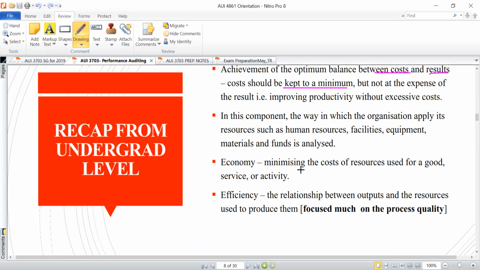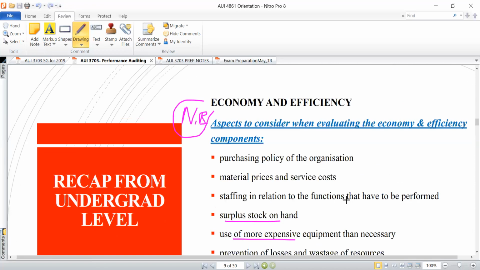So the core objective behind this element, we're just trying to ensure that the organization is saving as much as possible on the expense or costs that is associated with the process or operation that they are carrying out. Efficiency, it's mainly concerned with the relationship between outputs and the resources that have been used to produce them. So in other words, efficiency is concerned with the input versus the output, right? But we're going to talk about that in greater detail when we proceed.